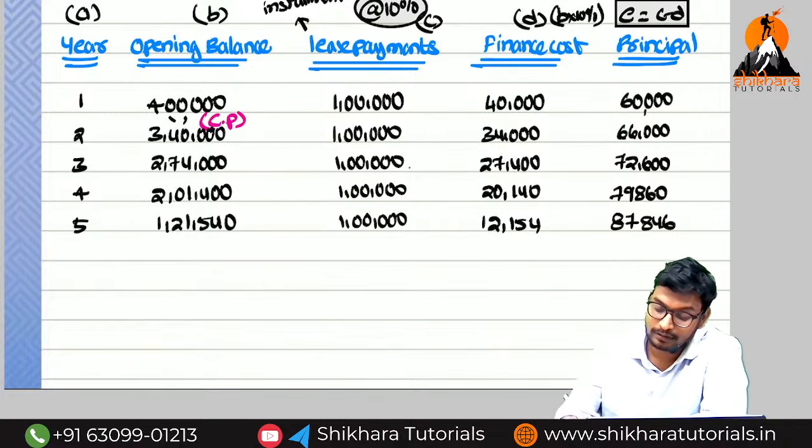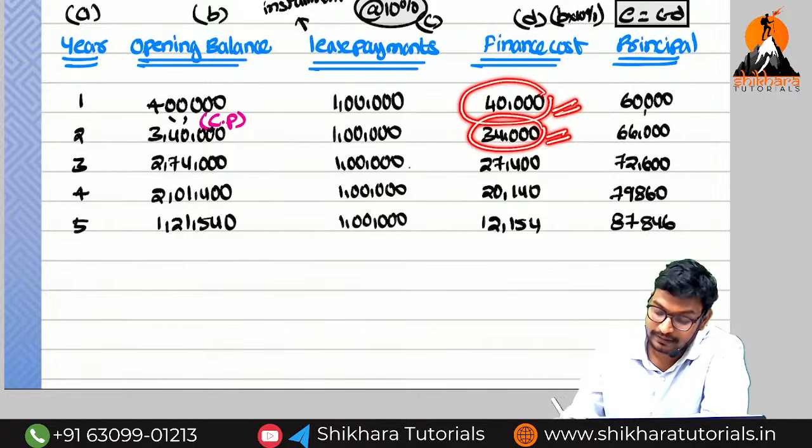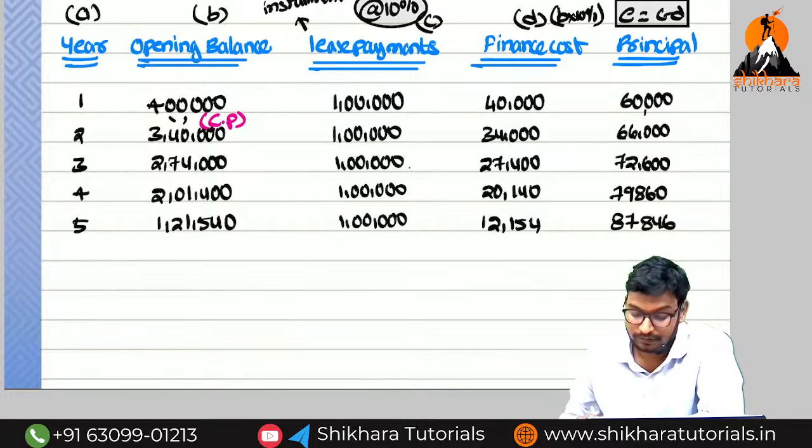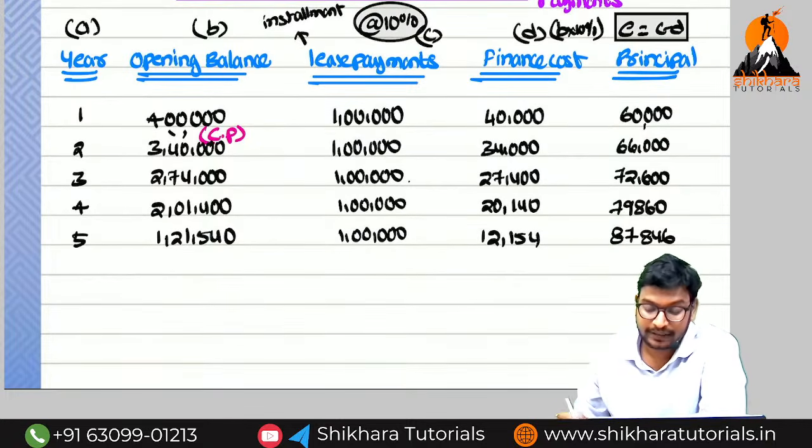Nothing but these are all called what? Finance cost. 40,000 is the first year interest, 34,000 is the second year interest, 27,400 is the third year, and this one is the fourth year interest, and this one is the fifth year interest. So what is the first entry we need to write, for which value?